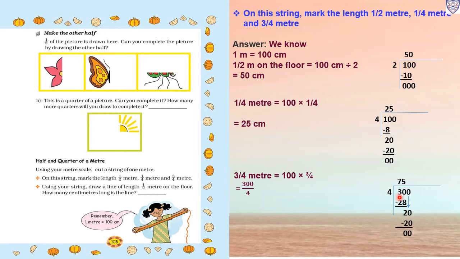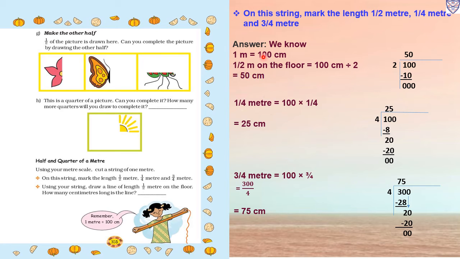So first we will take 2 digit 30. In the 4 table, 30 will not come, so we will take a smaller number, 4 7s are 28. So 30 minus 28, we will get 2, and 0 we will carry down. So it will become 20. In the 4 table, 20 will come, 4 5s are 20. So how many centimeters? 3/4 of a meter means 75 centimeters.